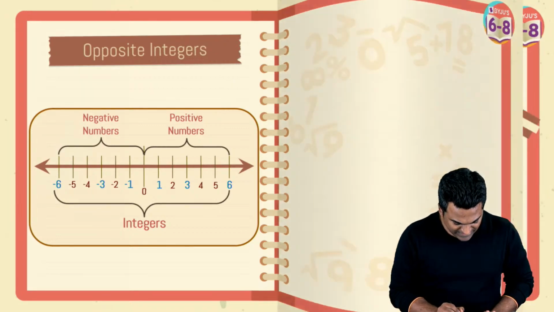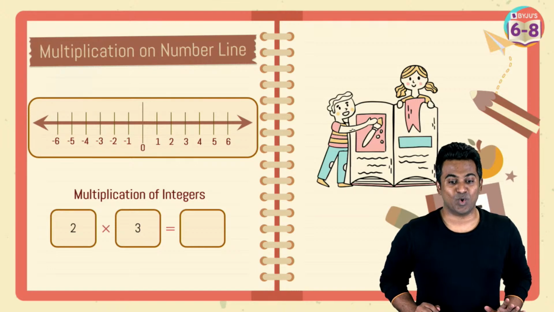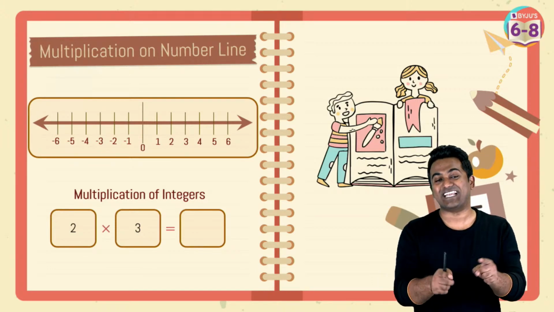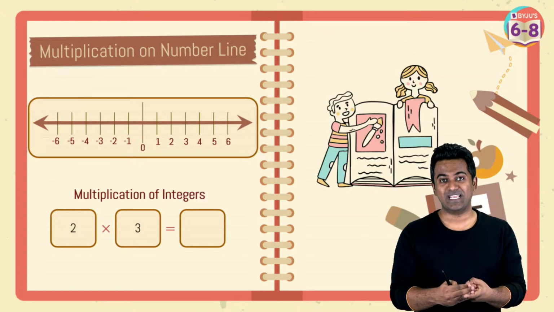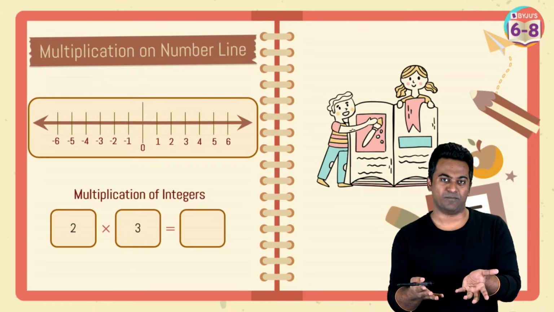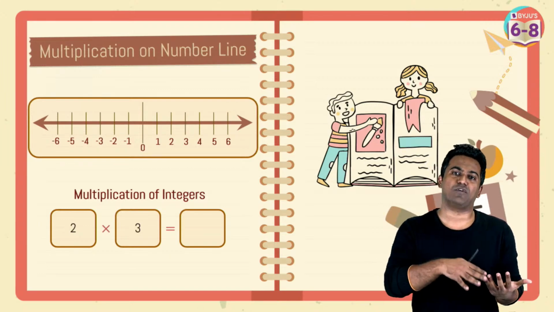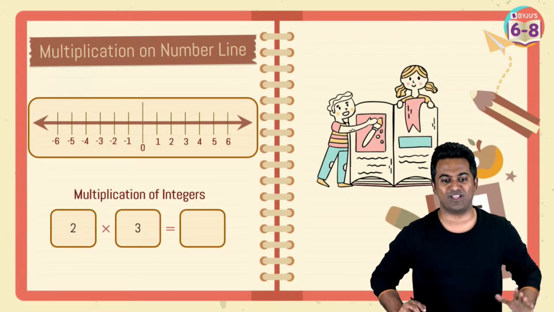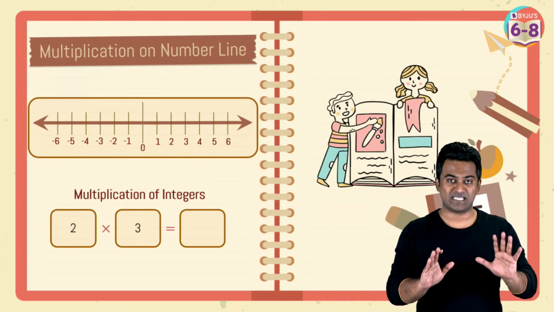So let's move on to the next thing now, which is multiplication on a number line. So what is the opposite of 0? The opposite of 0 is going to be 0 itself, because as I said, 0 will not have an opposite, technically speaking, because 0 is neutral. You cannot call 0 positive, you can't even call 0 negative. Positive's opposite is negative, negative's opposite is positive. But that was a very good question. I'm really happy that you're asking good questions like these. +0 and -0 do not make sense, guys, remember that.